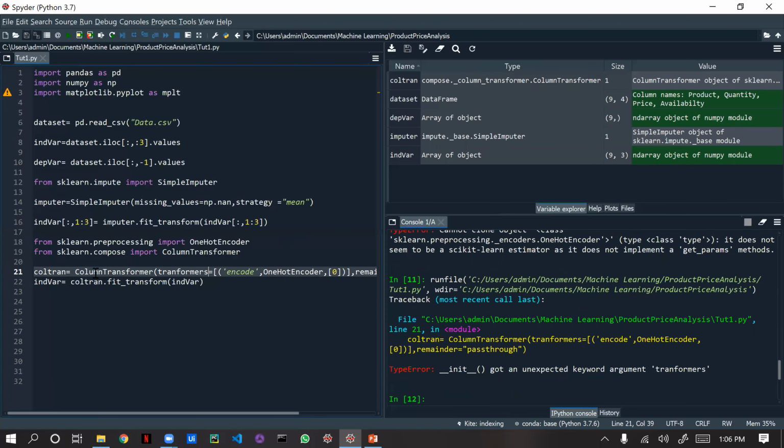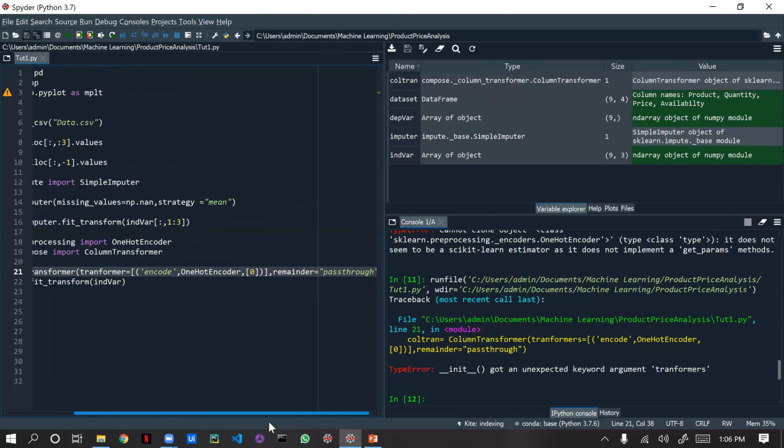Yeah, it's correct only. ColumnTransformer of transformers. Okay, I think transformers will come. What's happening, buddy?